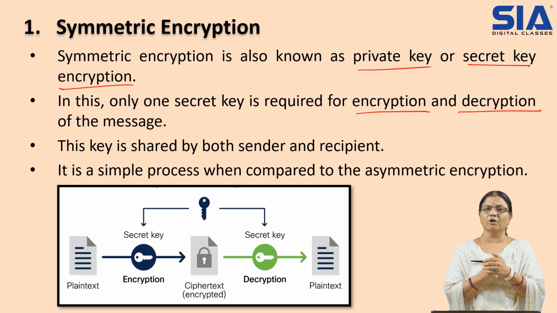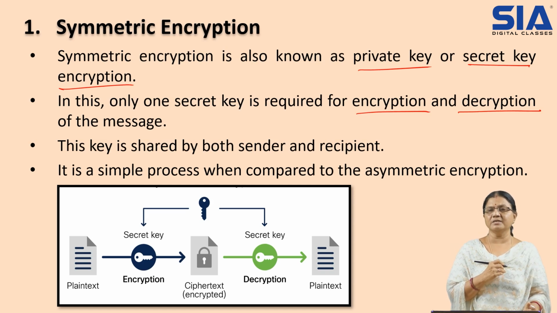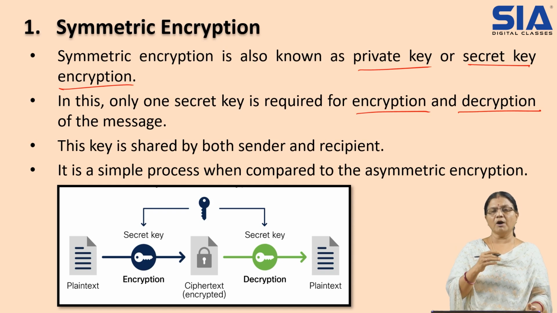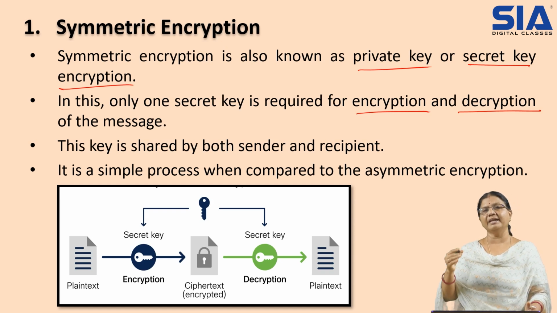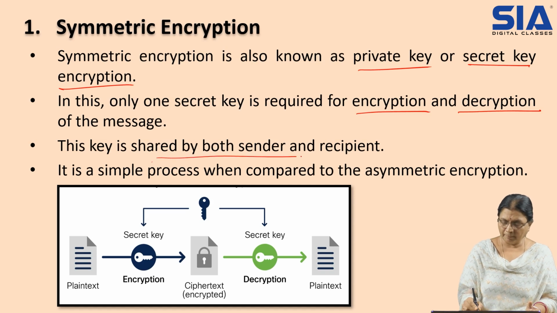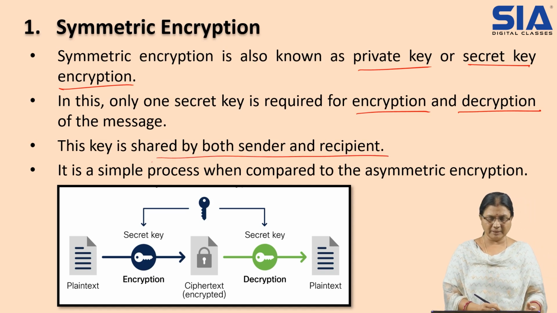But in some cases it is required for everyone and there is no confidentiality. So in that case, symmetric encryption is used, where only one key is required, which is the private key. It is required for encryption as well as decryption. We can transform it into ciphertext, and again we can read it as plain text. This key is shared with both the sender and the recipient, and it is a simple process when compared to asymmetric encryption.